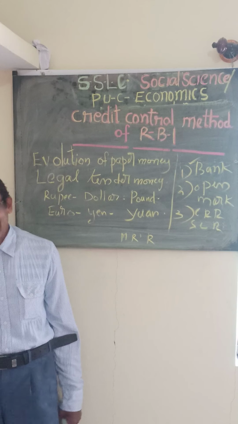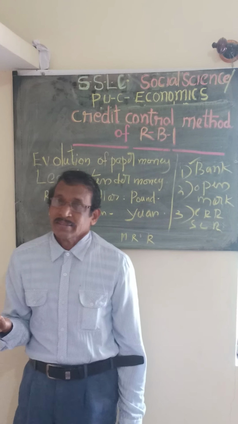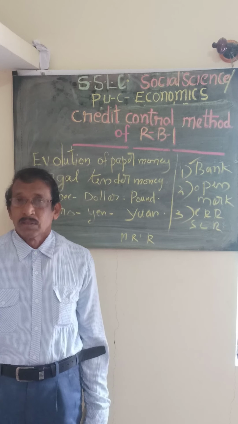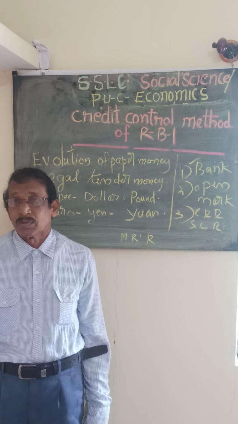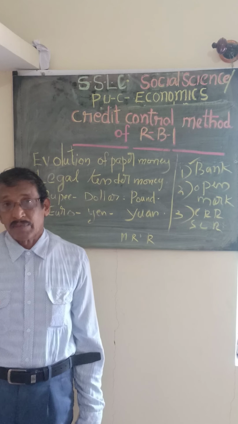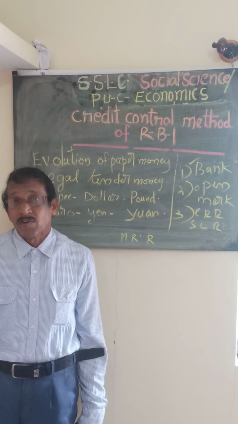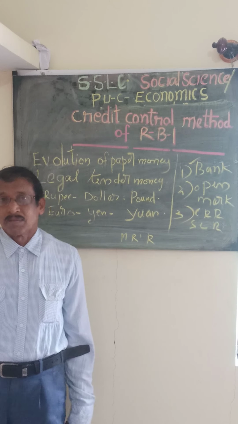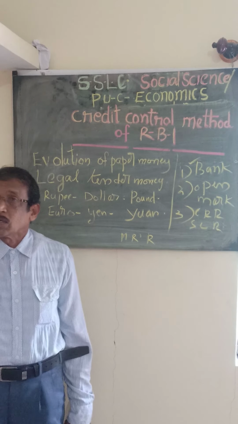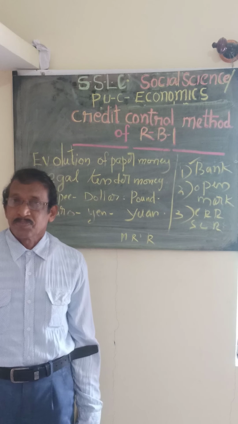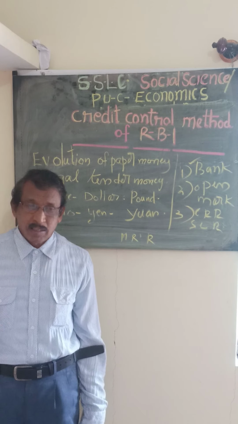Next, credit rationing. That means sometimes the Reserve Bank says don't give more; reduce the total credit given to the people. If the Reserve Bank thinks that the volume of money supply is very large in the economy, it will immediately advise the commercial banks to reduce the total volume of money supply. Don't give more loans to the people. It is also another technique.